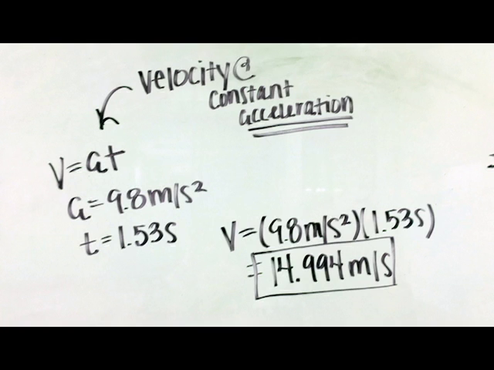So we're going to calculate my velocity at constant acceleration. The equation we're using is v equals acceleration times time. Our known acceleration is 9.8 meters per second squared, and the time I took to jump off the cliff was 1.53 seconds. So we plug my known values into the equation, 9.8 meters per second squared times 1.53 seconds, and my velocity is 14.994 meters per second when I hit the water.